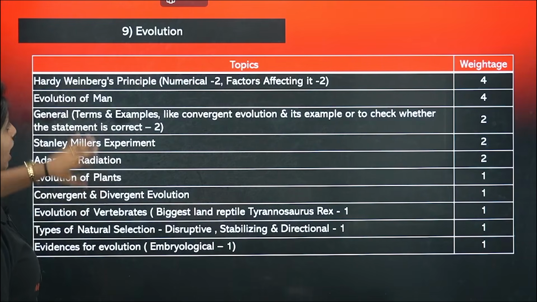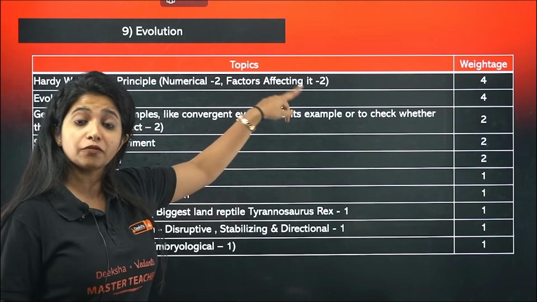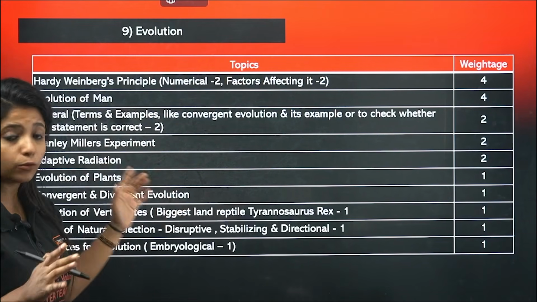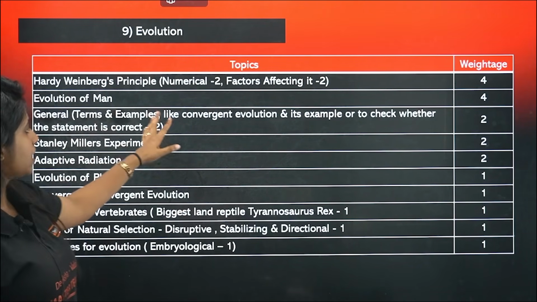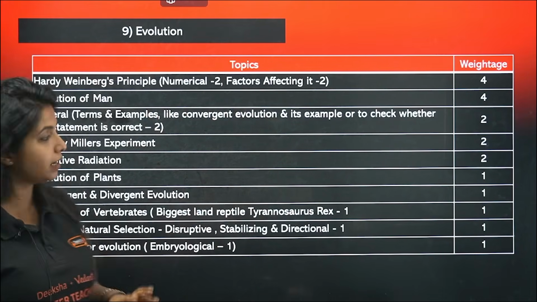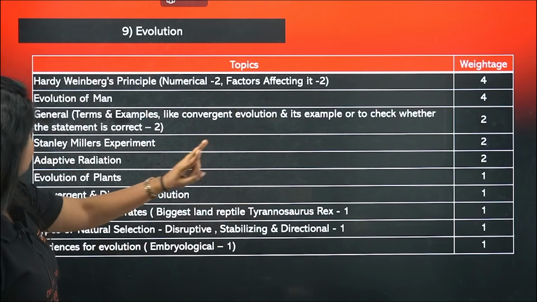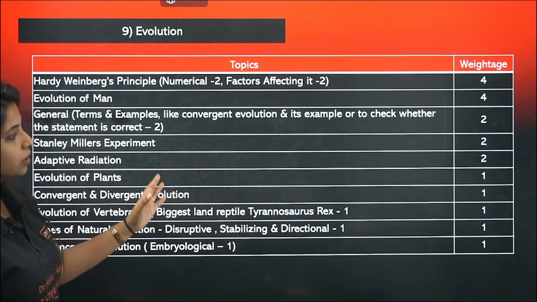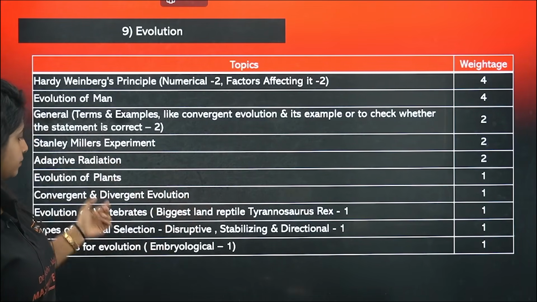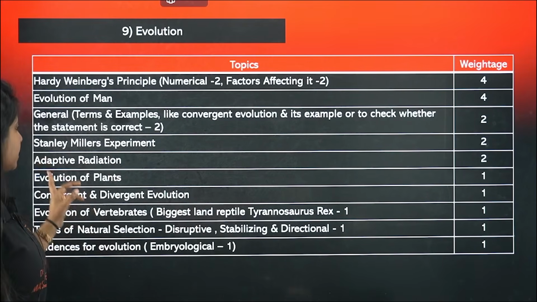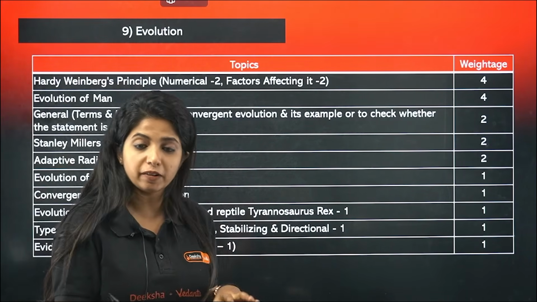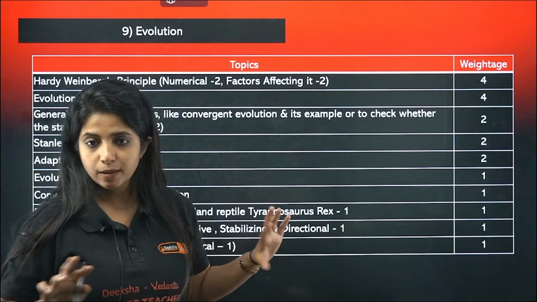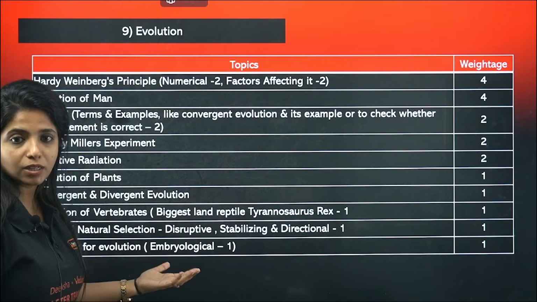Now evolution. Hardy-Weinberg principle, numericals and factors affecting it, basically 4 of them. Evolution of man, 4 questions have come from that topic alone, very important. General terms and examples like convergent evolution, 2 questions. Stanley Miller experiment alone 2, adaptive radiation alone 2, evolution of plants 1, convergent and divergent evolution 1, and as I said, 1 generic. Please understand that if 2 adaptive radiations are happening, we say it is basically an example of convergent evolution. So know those basic things. Once you do the questions, you will be able to analyze it better.